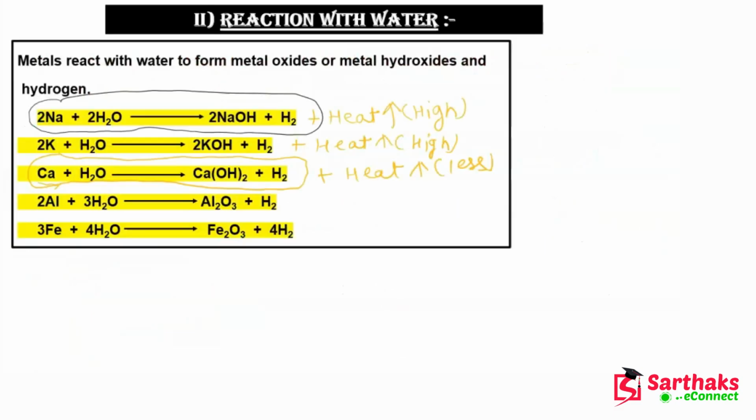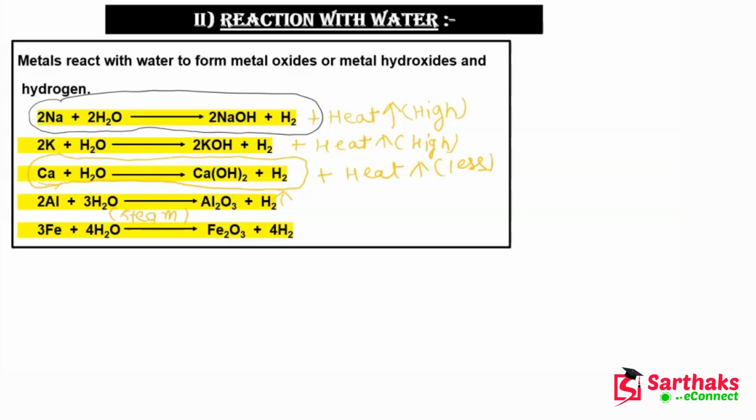So here you can see this reaction will take place. This H2O is basically the steam of water. So when aluminium reacts with steam, it will form aluminium oxide and hydrogen gas is released. But you can see that they will only react with steam.